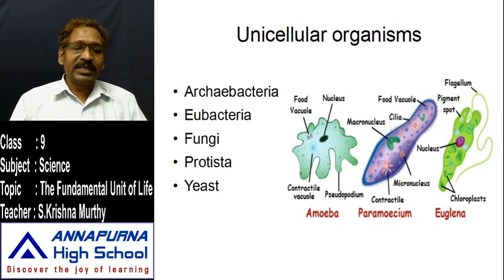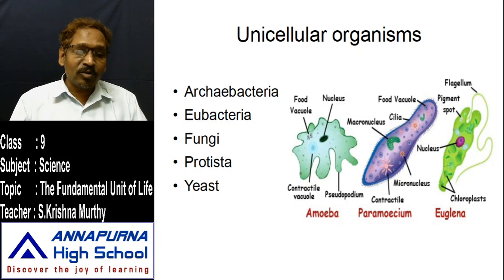Protista is here. The family Protista contains amoeba, paramecium, and euglena. And fungi, you know very well about mushroom, which is a well developed body. Fungi can be well developed bodies as well as microscopic bodies.